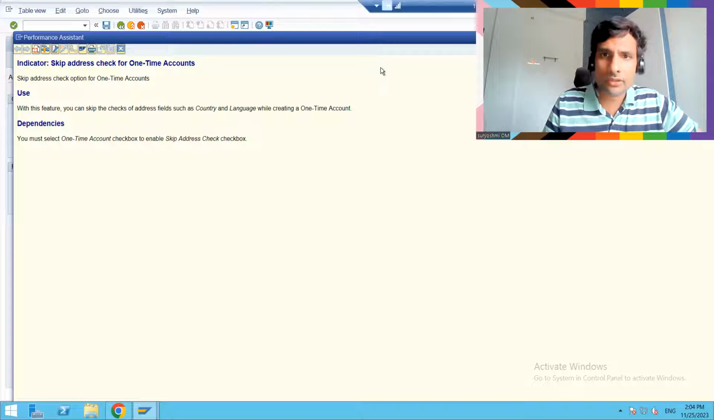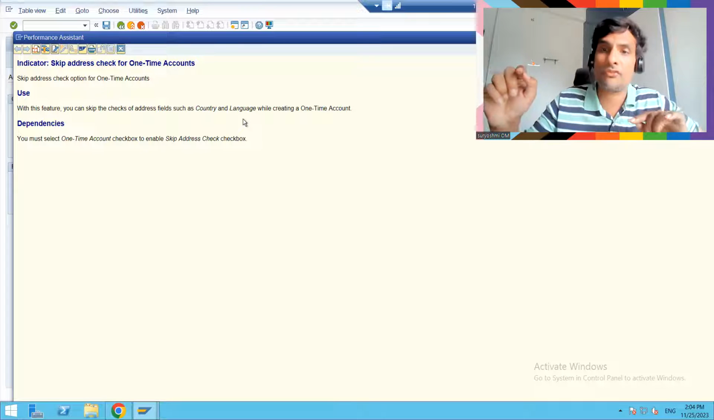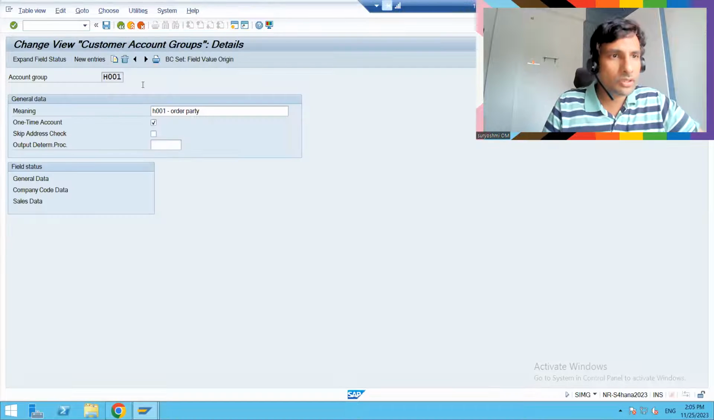If you want it, you have to activate this. This is one new thing I found in S4 HANA. This is not in your transactional data while creating. See, the first time I created, it didn't give an error because it is already activated as an incomplete log, so you don't find the difference. But if you specifically want to check language, or country is supposed to be mandatory for your one-time customer, in such a case you have to tick this mark. This is the dependency.